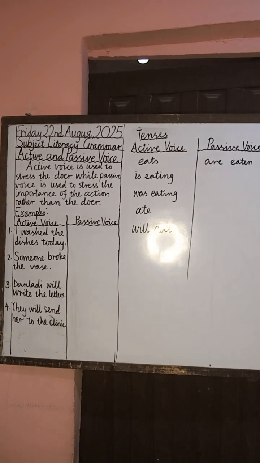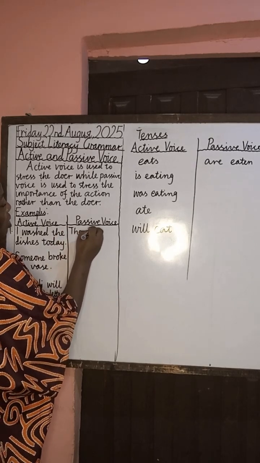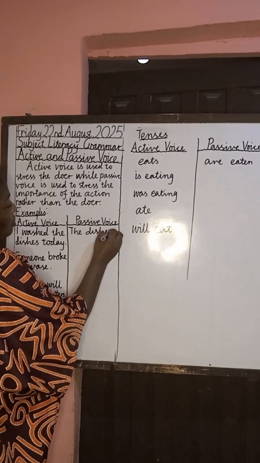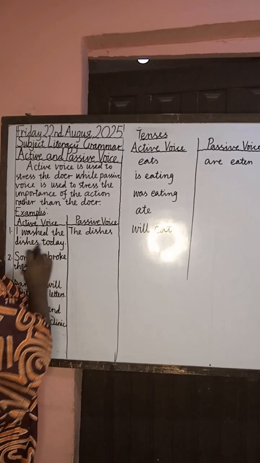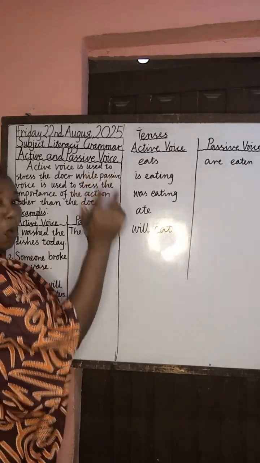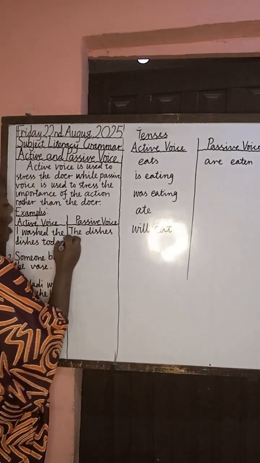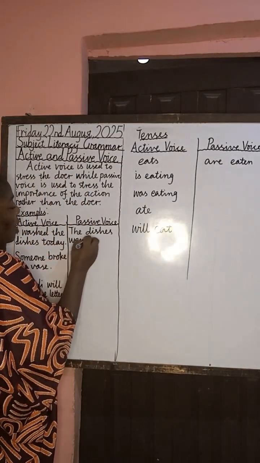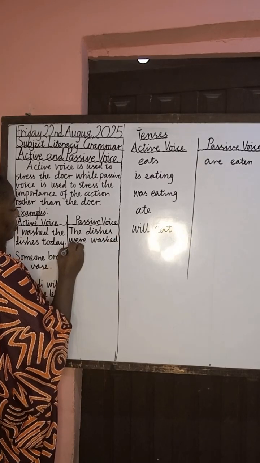Now because the doer is not there, it says the dishes, and we will use were, because it is past tense, and the dishes are many. It is not one. Assuming it is just one, you can say was, but this is many. You say were washed today.